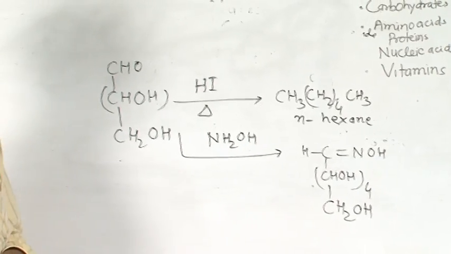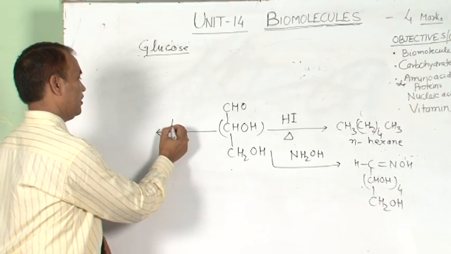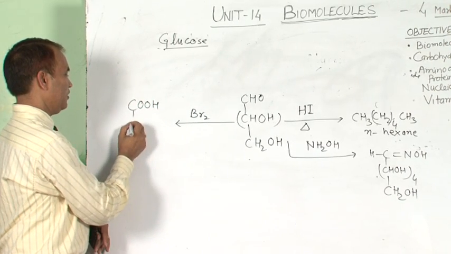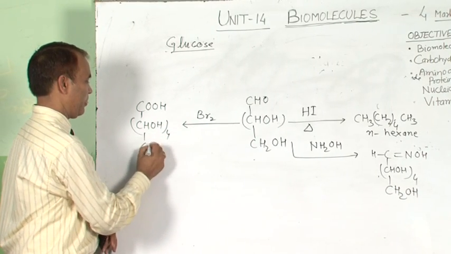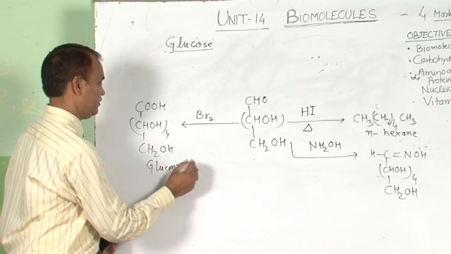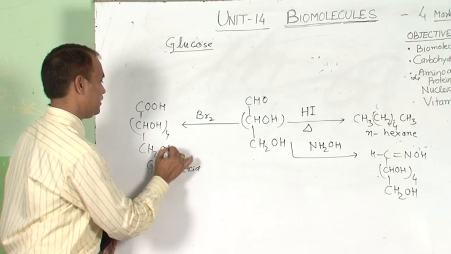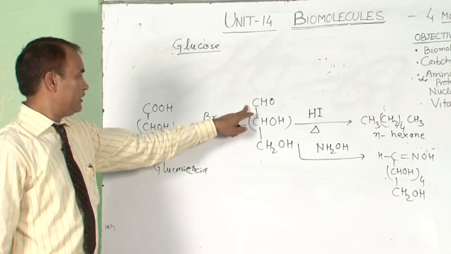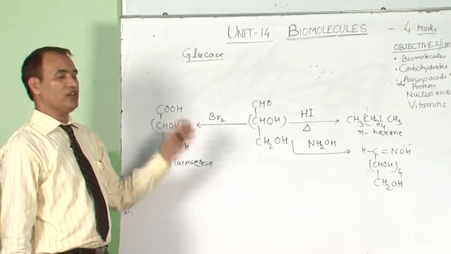When it is treated with a mild oxidizing agent, Br2, bromine water, it gives gluconic acid. This reaction indicates the carbonyl group is an aldehyde, because an aldehyde on mild oxidation is converted into a carboxylic acid.